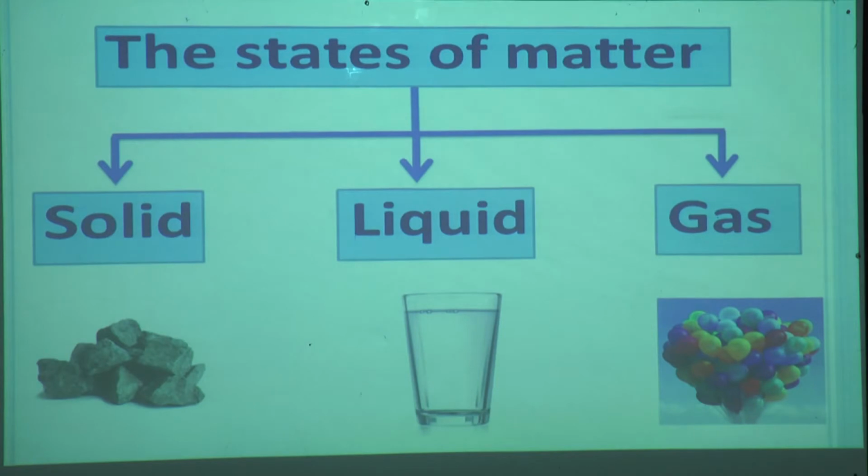Stone is matter and it is in the solid state. Water is also matter and it is in the liquid state. And air in the balloon is matter and it is in the gas state.